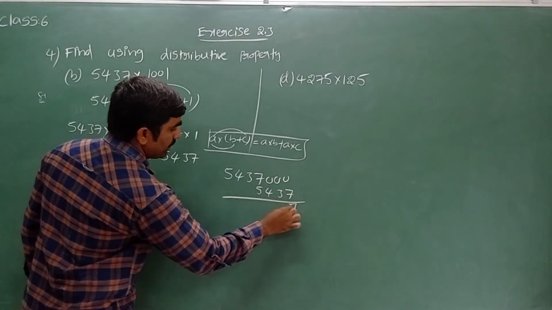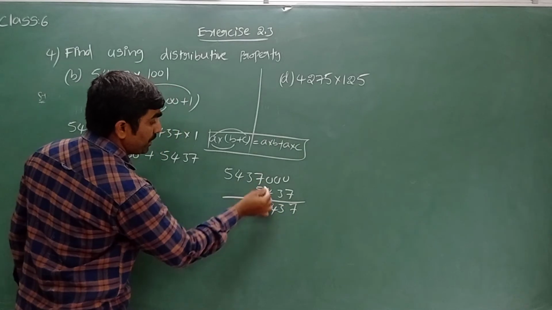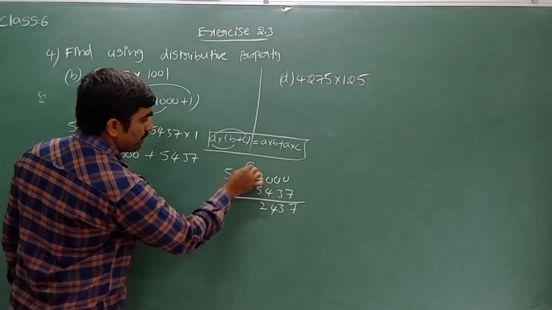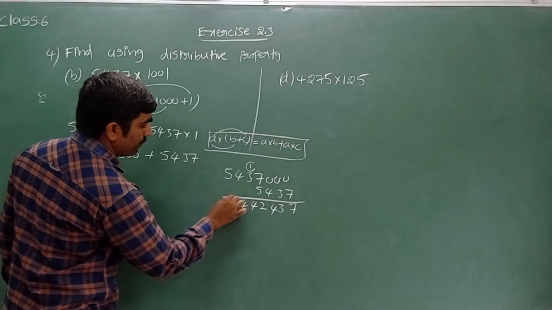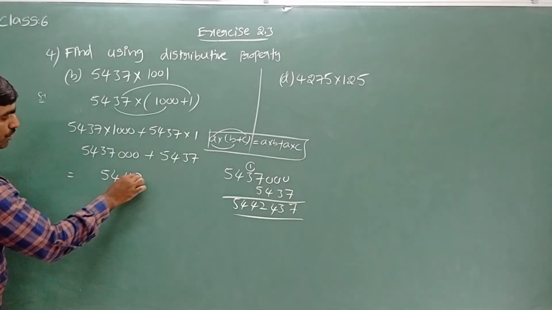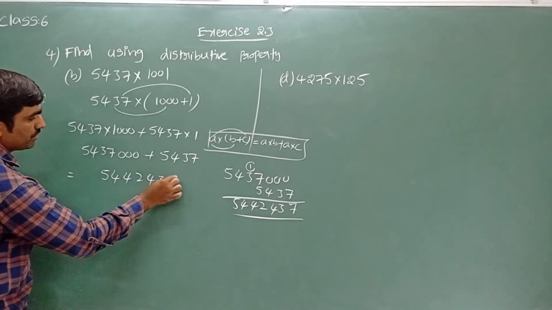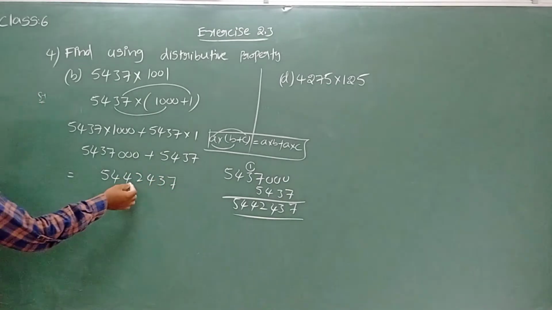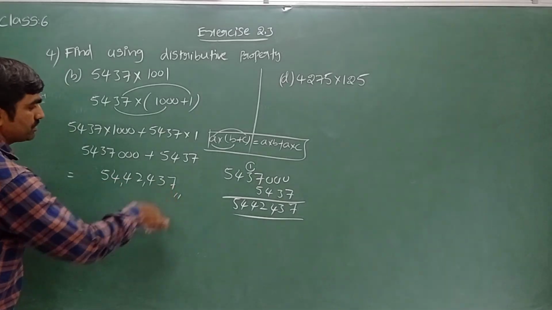5437. 7 plus 3 is 4, 7 plus 5 is 12, 1 carry, 3 plus 1 is 4, 4 plus 1 is 5. Yes, what is the result I got? 54,237. See, that is the way we can find the result.